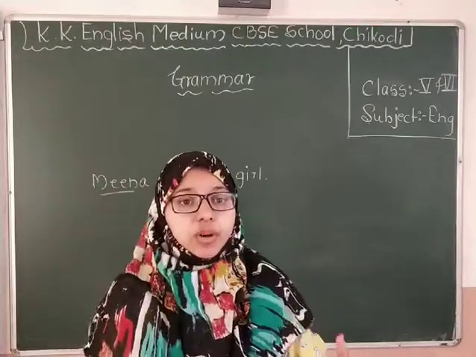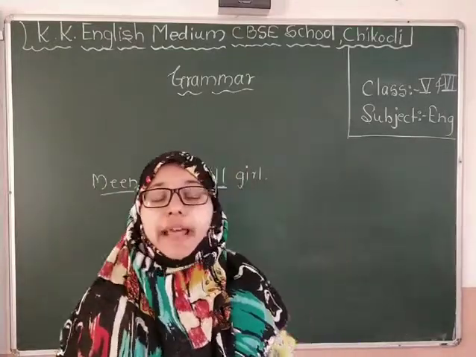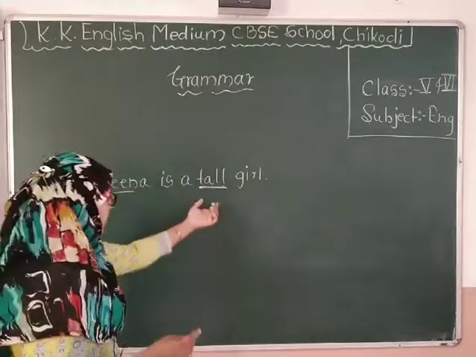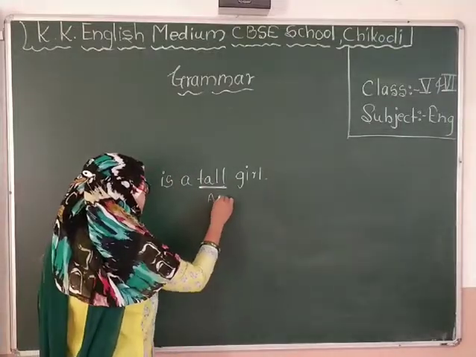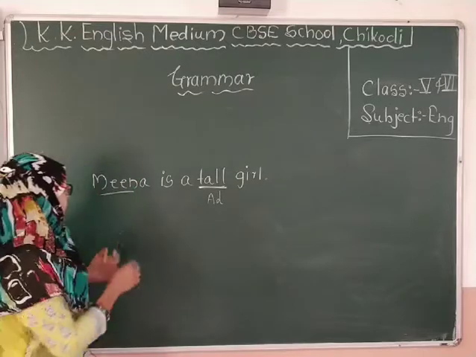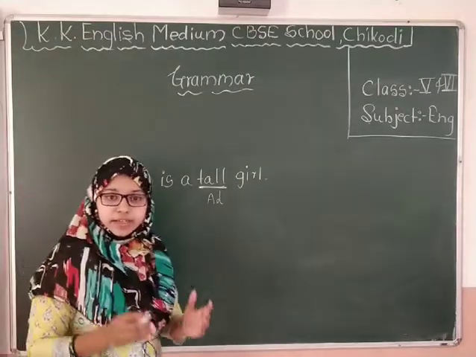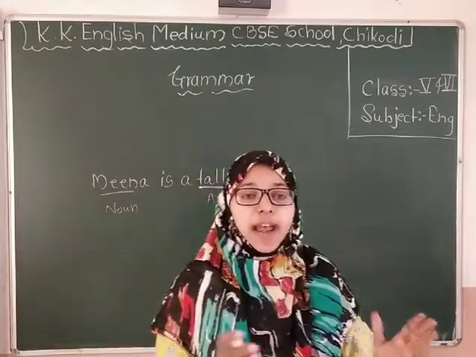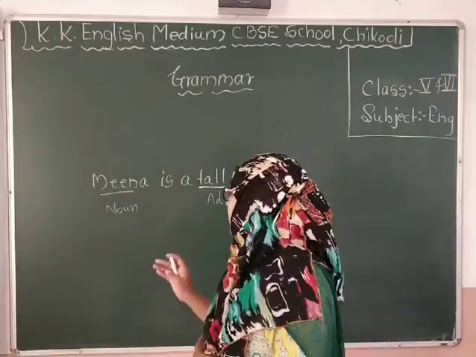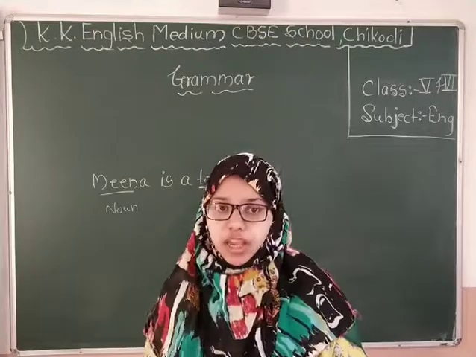It is explaining more about Meena, that Meena is a tall girl. So, this tall is what? This tall is an adjective here, and Meena is a noun. So, adjective means what? We already learned: adjectives are those words used to describe the noun.